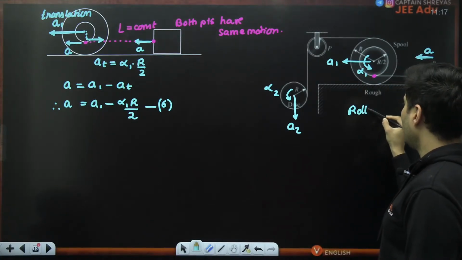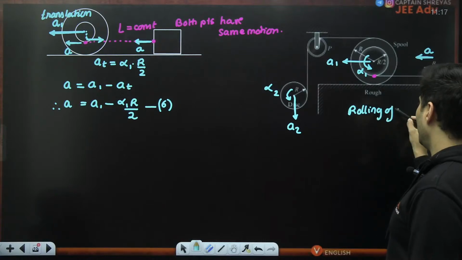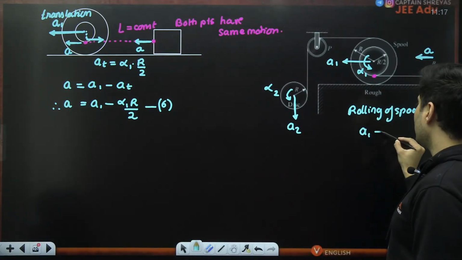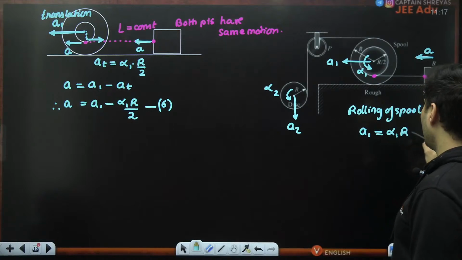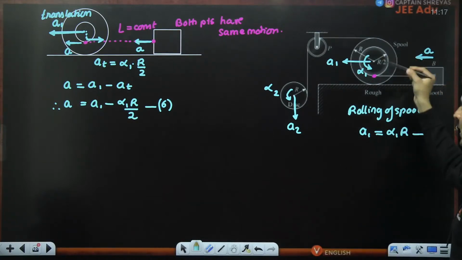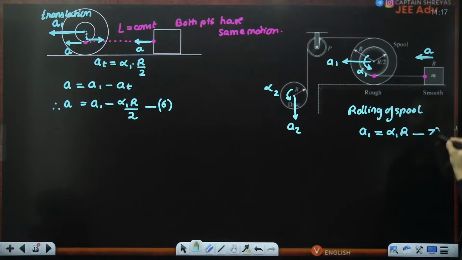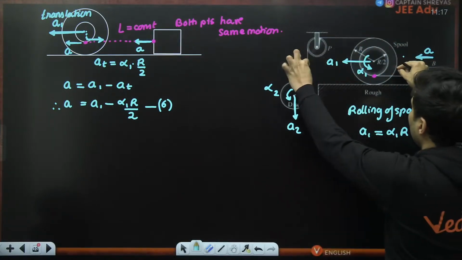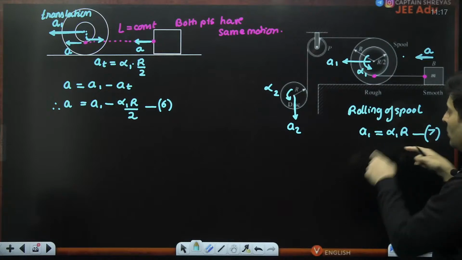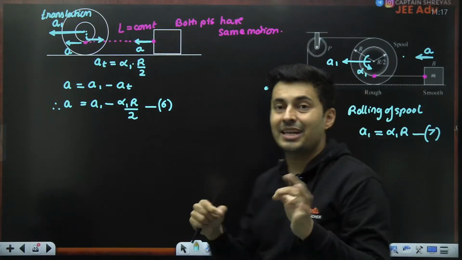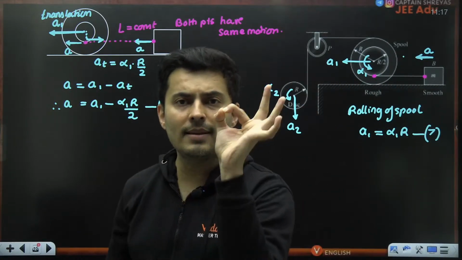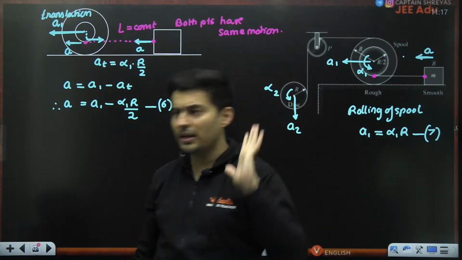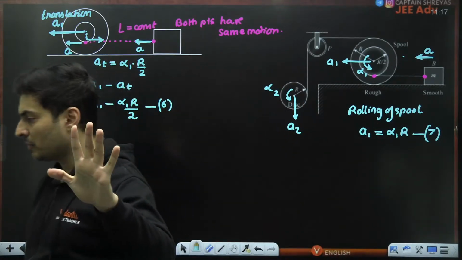So for the rolling motion of that particular spool, I can immediately say A1 is equal to alpha into R. That was pretty direct, nothing to think about. I can label it as equation number 7. The spool's center acceleration is angular acceleration into R because it is rolling. Just like V equals omega R, A equals alpha R is only valid for rolling motion, not for slipping motion.